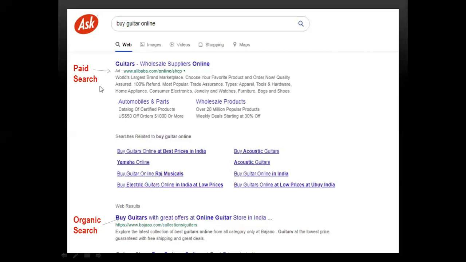The first one is paid search. What can you identify paid search by? It is advertise, or AD, or sponsored, whereas there will be nothing in front of the website results in organic search. So the two searches we need to keep in mind are paid search and organic search.